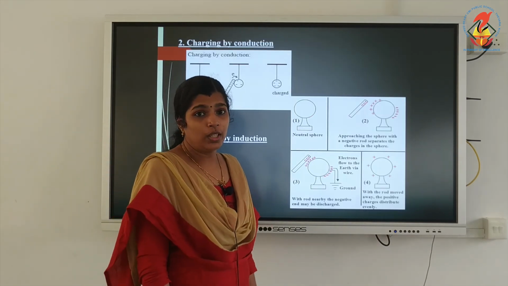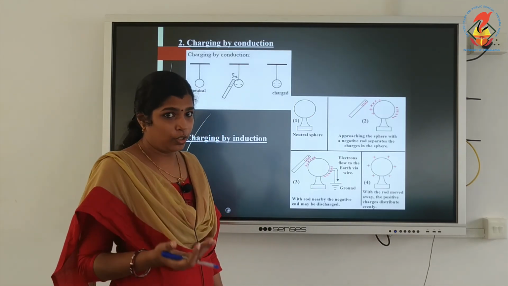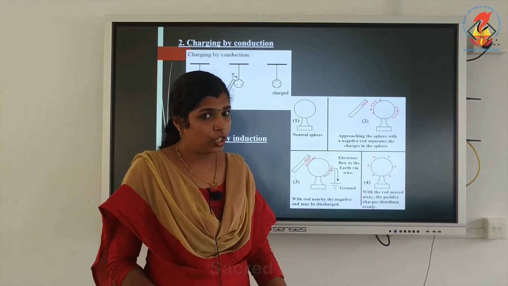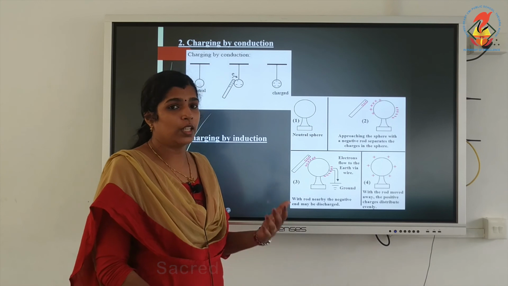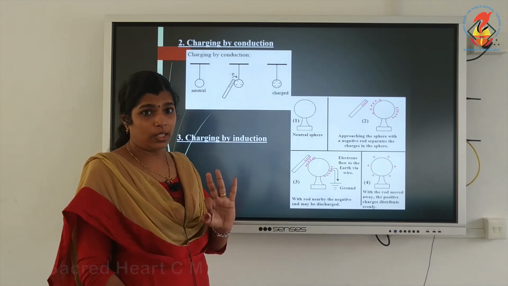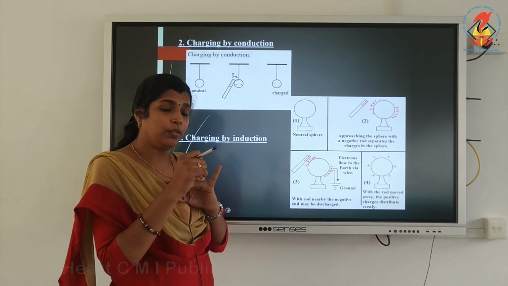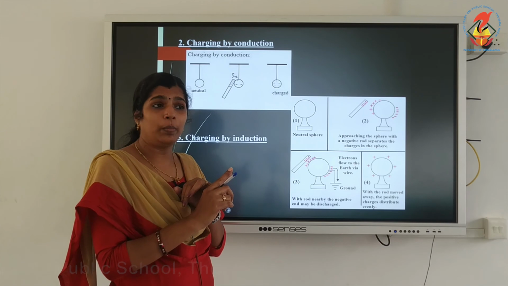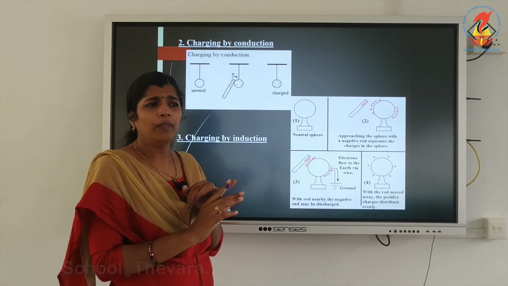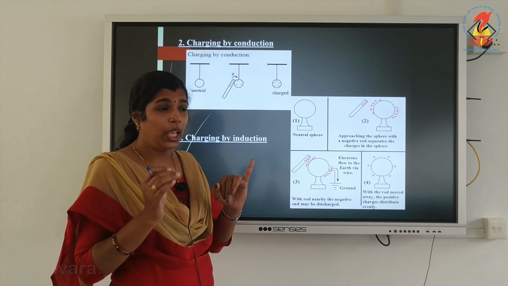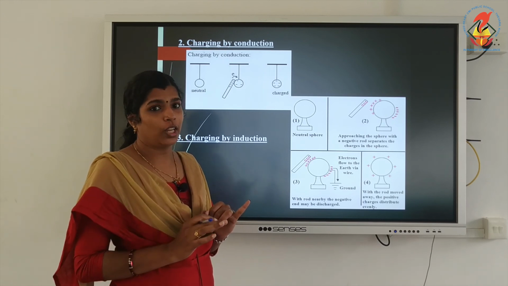Electrostatics is a branch of physics which deals with stationary charges, meaning the charges are not moving. We can charge an object in three ways: rubbing, conduction, and induction. In rubbing, or friction, we acquire equal and opposite charges.